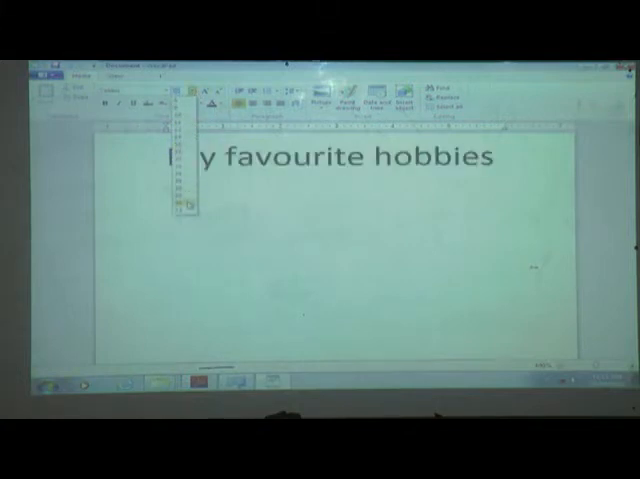Then click on the blank document and type the following text. How to type in WordPad? We can type anything. Then we will type here my favorite hobbies. You can see this, it is small, right? If you want to increase the size of this font, then select it and you can increase it from here. Now you can see, yes, my favorite hobbies.